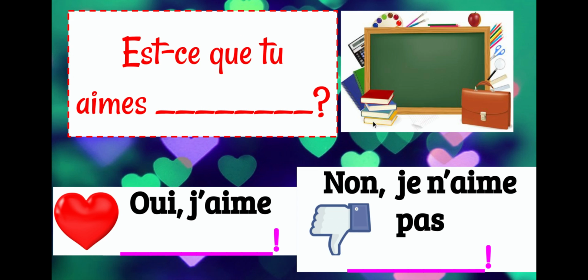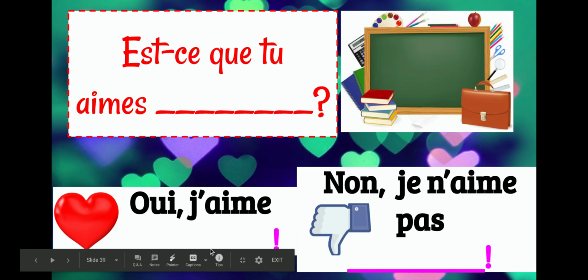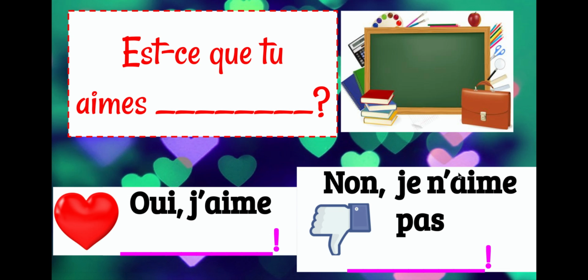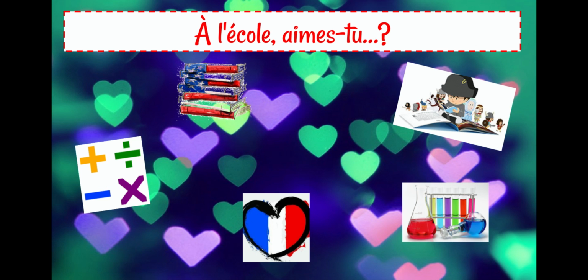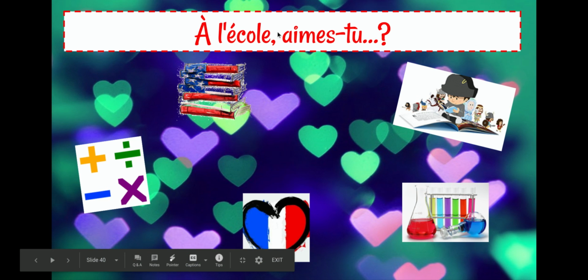All right, so these are the words that we had just learned today. So this should be a little bit easier for you. Est-ce que tu aimes? And then what word should I put here based off of this picture? L'école. Est-ce que tu aimes l'école? So oui, j'aime l'école. Yes, I like school. Non, je n'aime pas l'école. No, I don't like school.